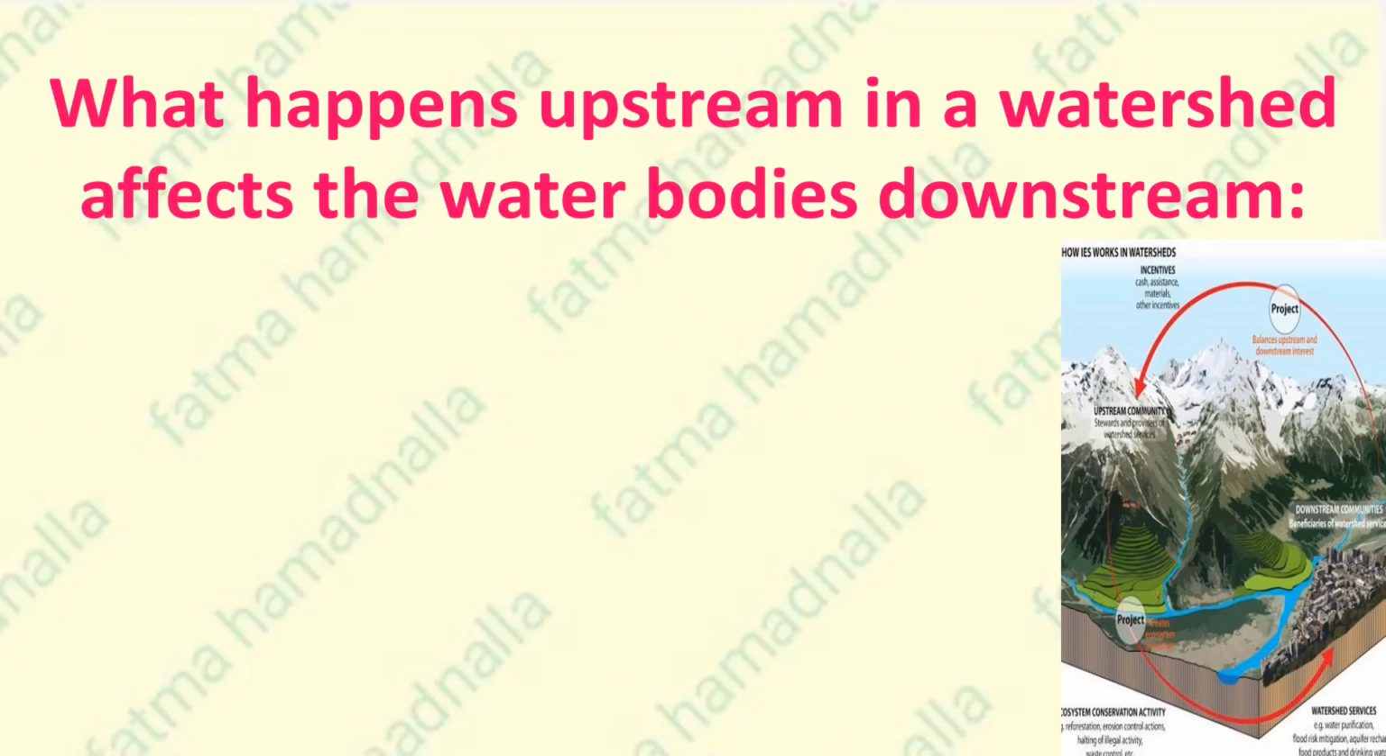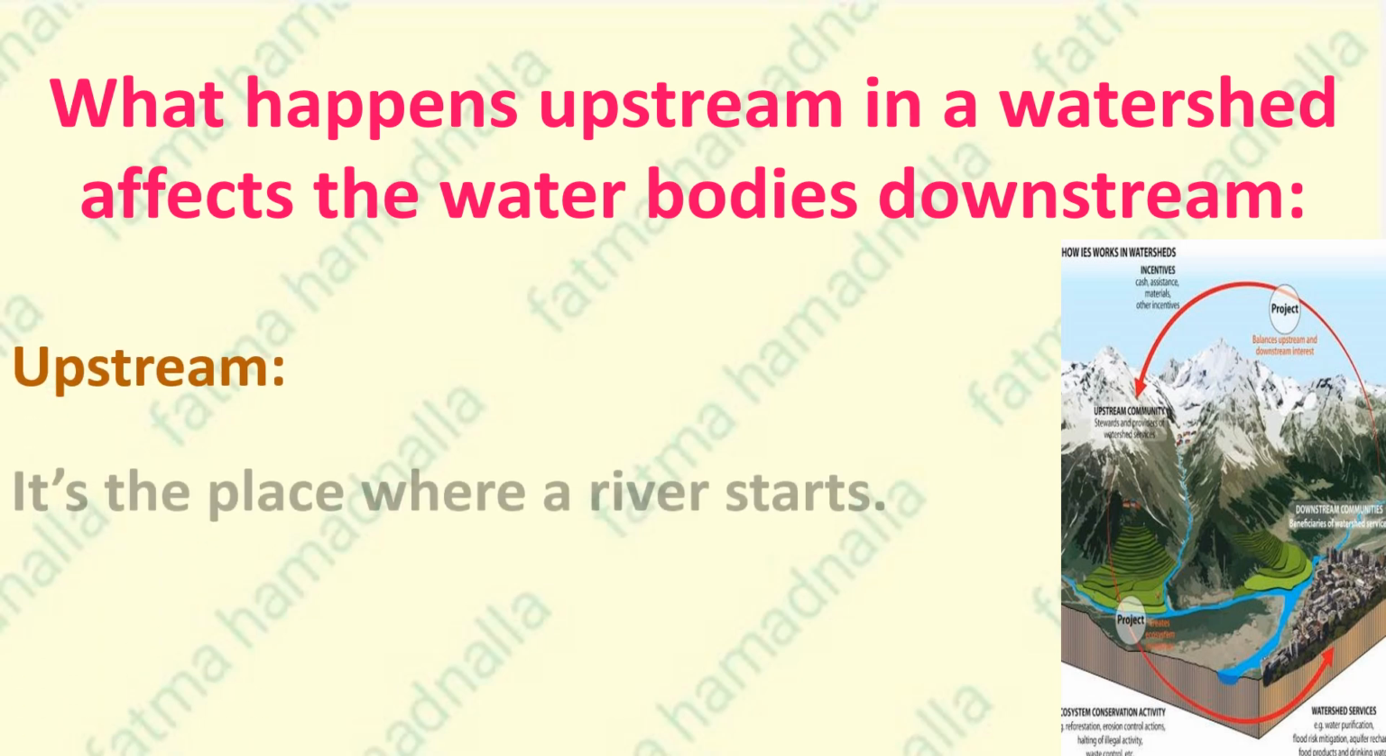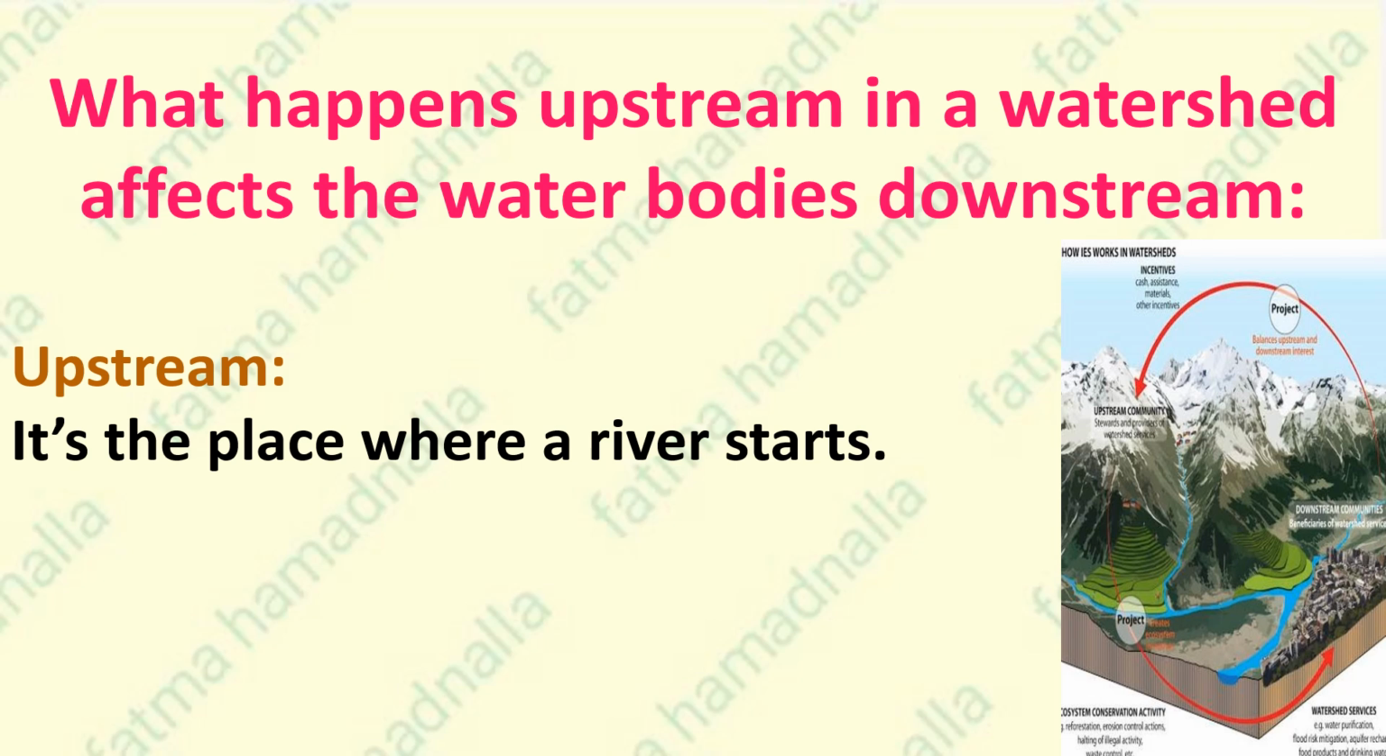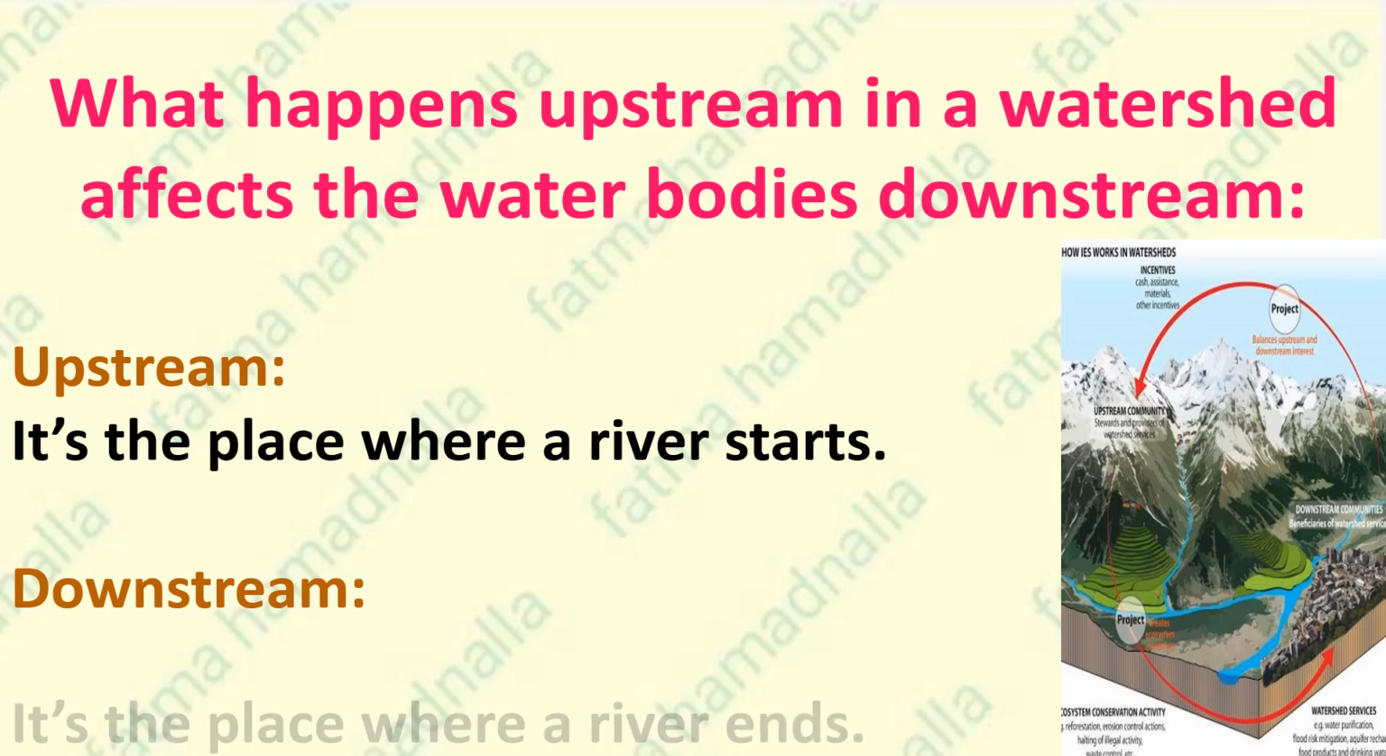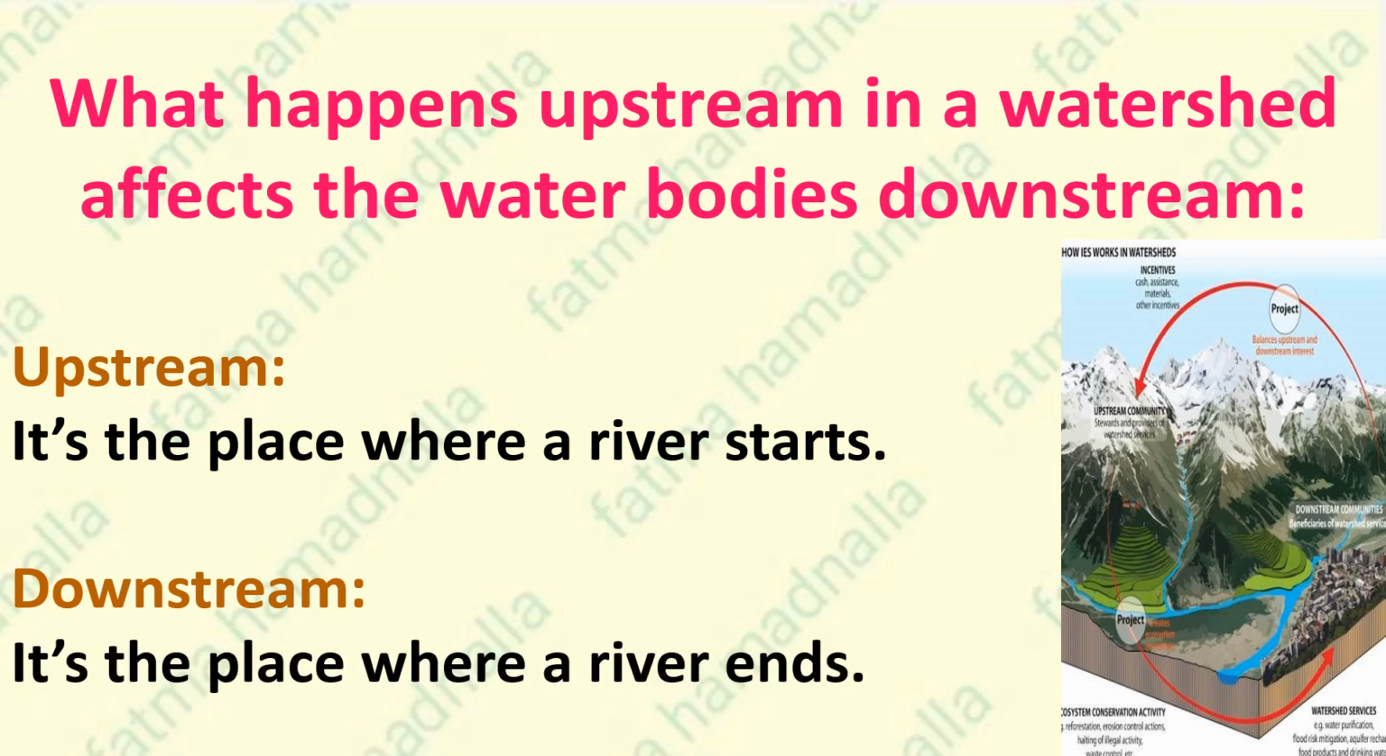What happens upstream in a watershed affects the water bodies downstream. Okay? First, we have to know what is the meaning of upstream. Upstream is the area where a river or stream begins, usually in higher land or mountains, while downstream is the area where a river or stream flows toward its end, usually into a larger body of water, like a lake, sea, or an ocean.